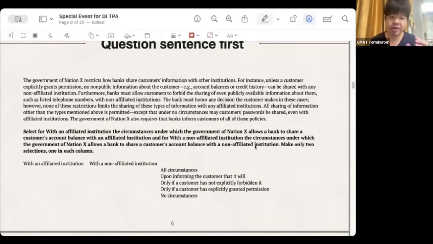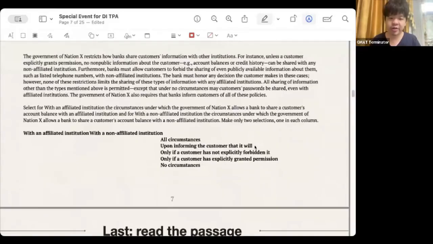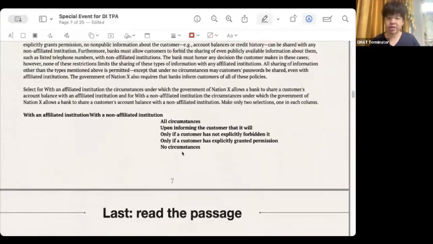Next, do we go directly to read the article? No, I suggest you read these 5 options first. You can first understand what the situation he is talking about is. Then either notify the customer first, or the customer does not clearly refuse, or the customer has clearly expressed agreement, or have no idea. You can roughly know what these 5 situations look like. You don't need to read them carefully, just take a quick look. This is not for you to choose. It just lets you know what direction we will think about. Of course, if the options are too long, just read 1 or 2.